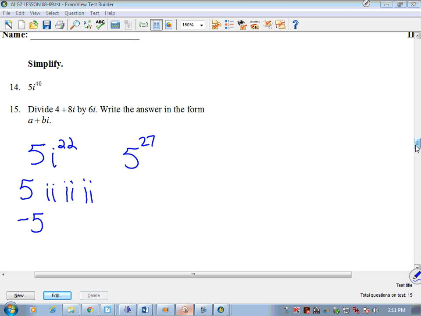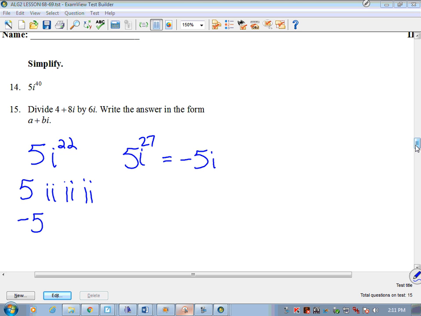So that 26 is going to be equal to -1, so that's -1 times 5, but you have 1 i left over, so this is going to be equal to -5i.